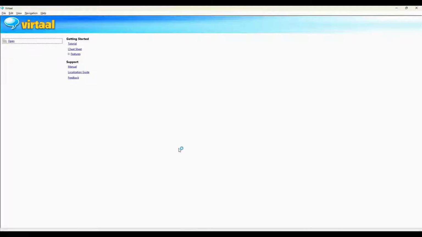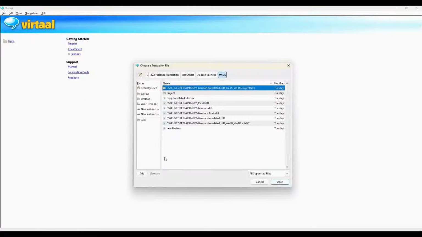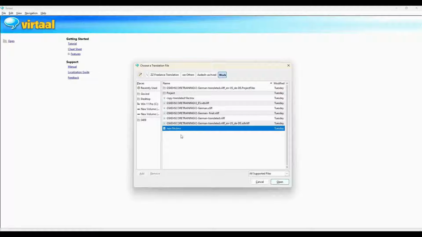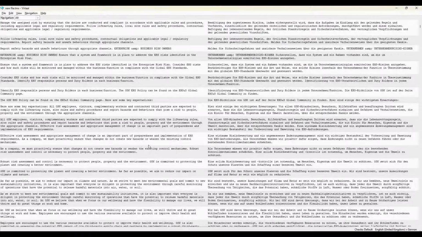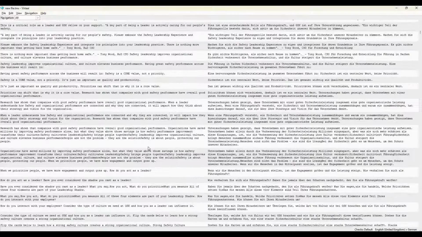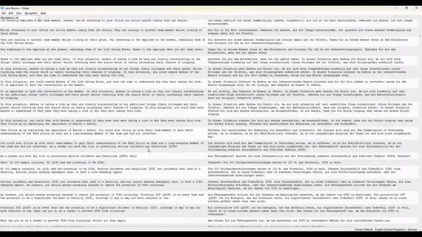It is opened. Now let's open a TMX file. You can also open SDLXLIFF and XLIFF files. Now you can see that Virtaal has opened the XLIFF, the TMX file.